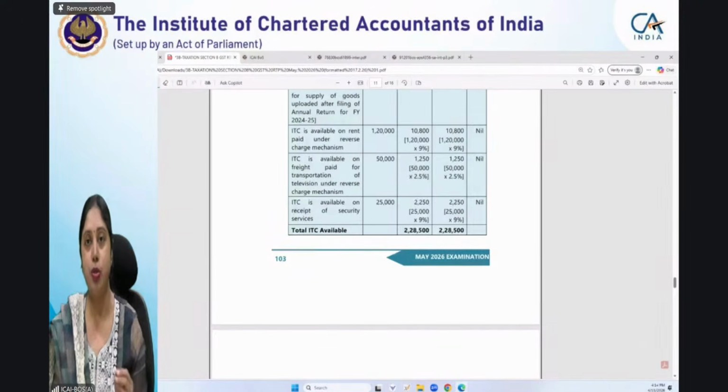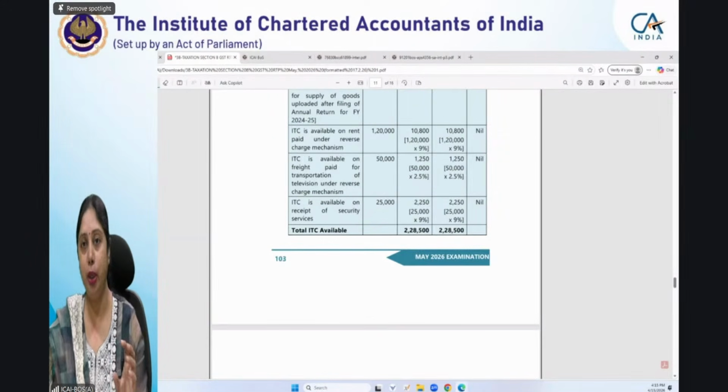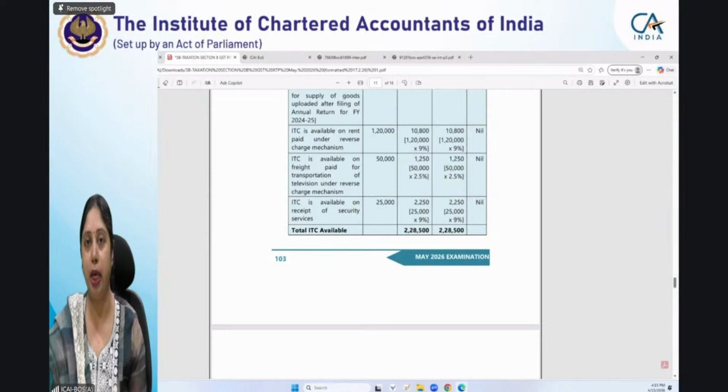If you want to know the correct way of setting off in case you have tax payable in RCM, first of all, you have to compute output GST payable. Output GST payable will be all your outward supplies into the respective rate of taxes. You will get the sum, and that will be the total output GST payable. From that, you have to set off your ITC, input tax credit. So you will set off your input tax credit from that and you will get a differential amount.